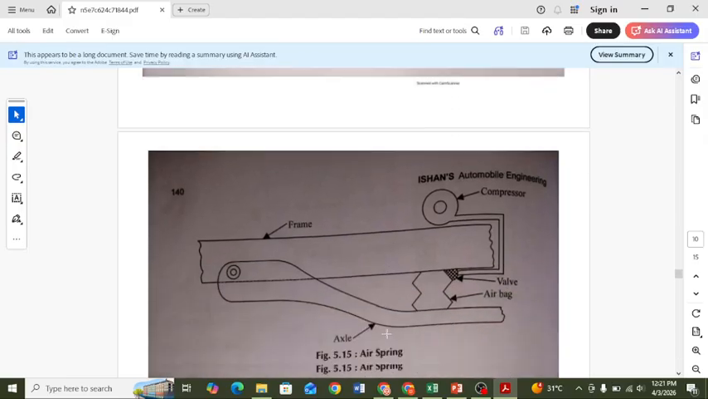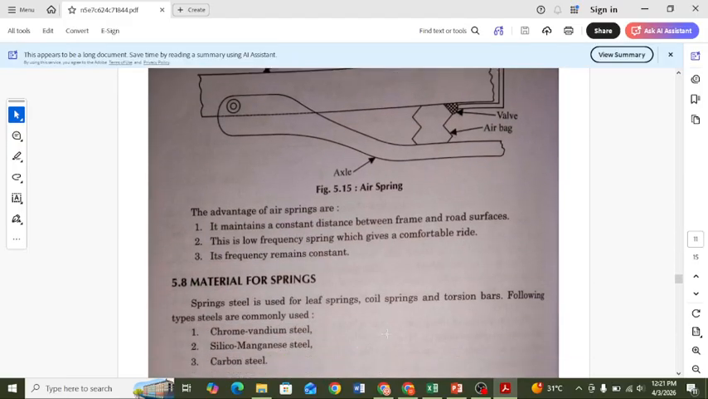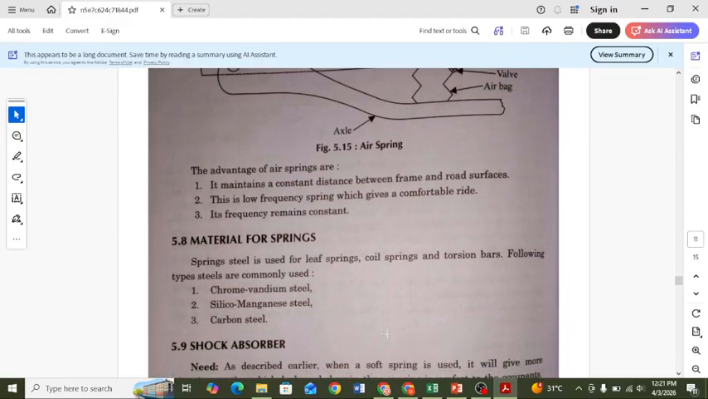Okay. So what about this air spring? The advantages of the air spring are here. It maintains a constant distance between the frame and road surface. This is a low frequency spring which gives a comfortable ride, and the frequency remains constant.